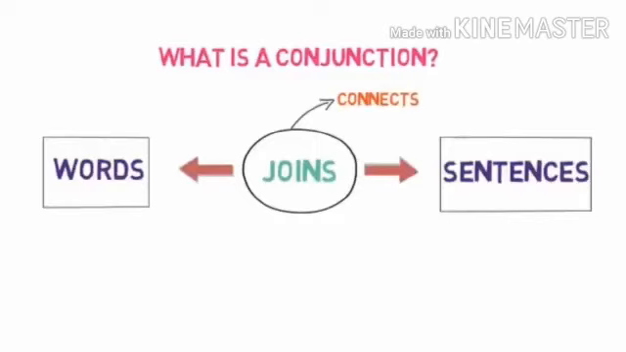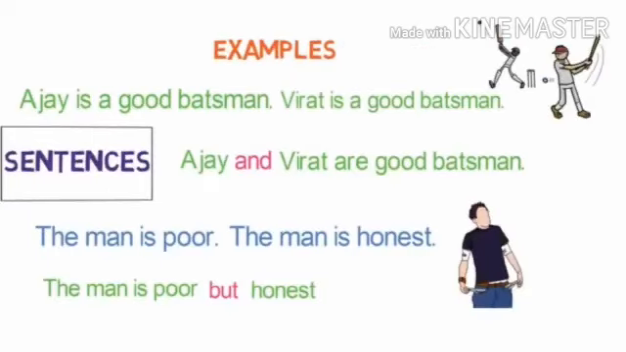Now, let's see how conjunction joins sentences. First, we will see a sentence example without using conjunction and then with conjunctions. Ajay is a good batsman. Virat is a good batsman. Here, there are two separate sentences, both giving information about two batsmen and their quality. We can join them with and make one sentence. Ajay and Virat are good batsmen. You can see how two sentences converted into one sentence without affecting the meaning.